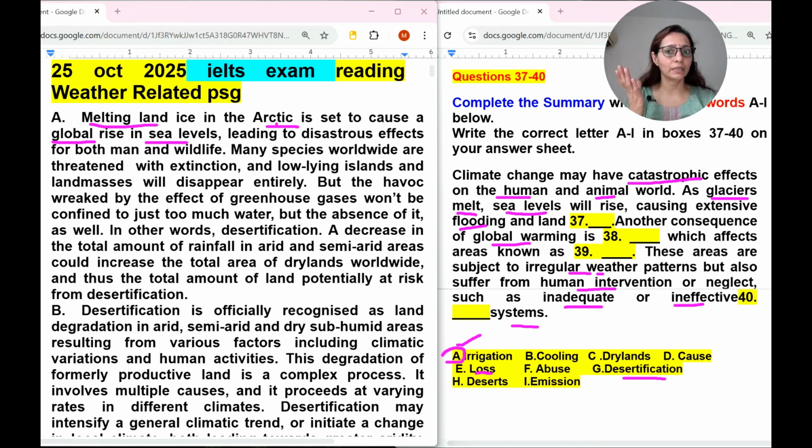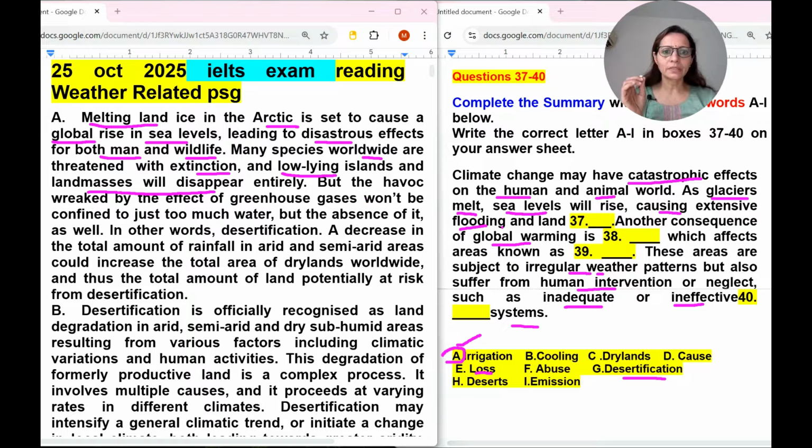Melting land ice in the Arctic is said to cause a global rise in sea levels, leading to disastrous, catastrophic effects for both man and wildlife. So here it is given on the human and animal world. It means location is perfect for this summary. So we are looking for this. Causing extensive flooding and land. Many species worldwide are threatened with extinction, and low-lying islands and land masses will disappear.